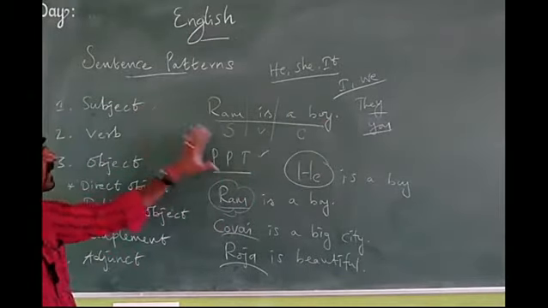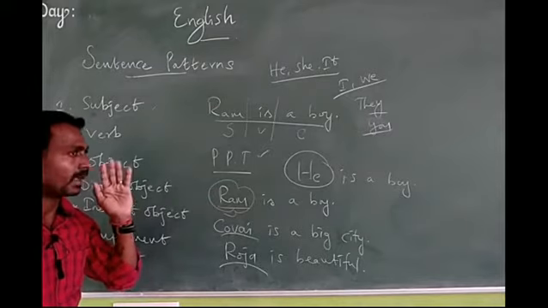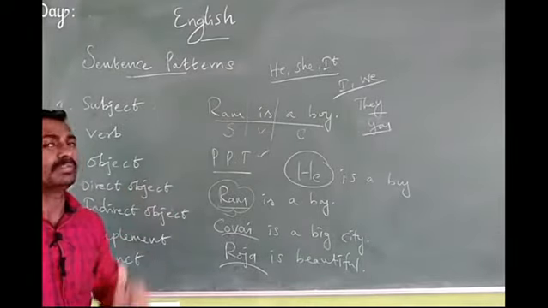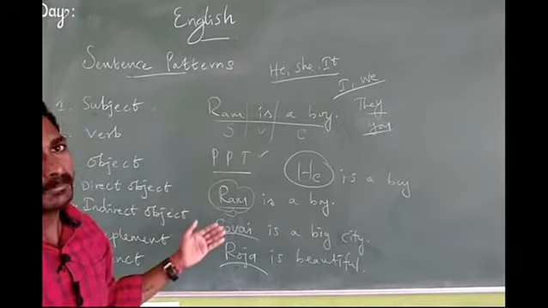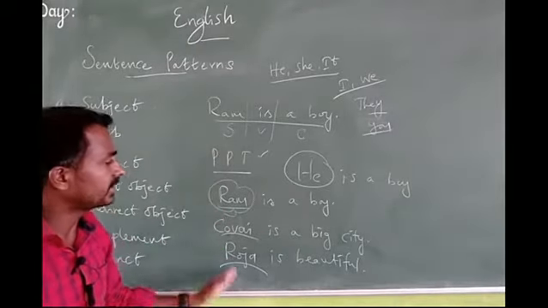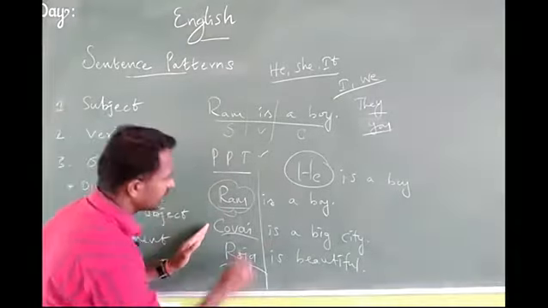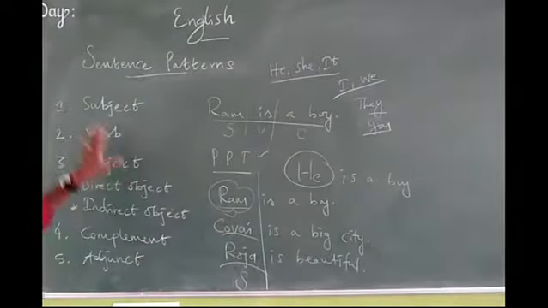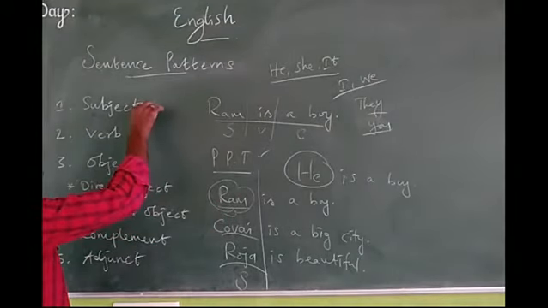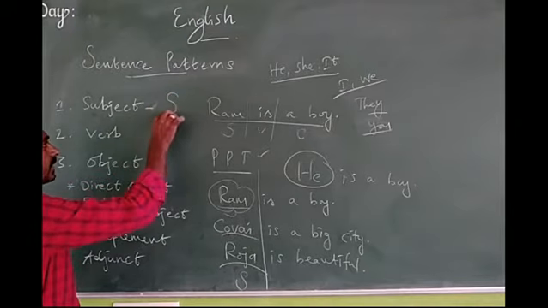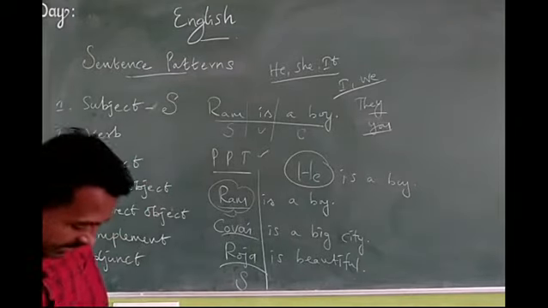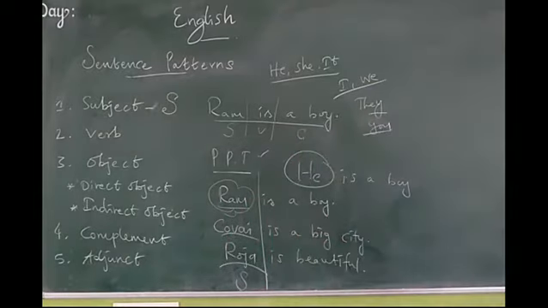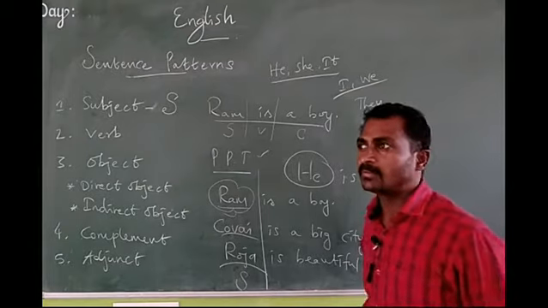So the subject we can easily identify: what we talk of, to whom we talk of. It may be a noun or pronoun. So we can easily identify it in the given sentences. Here also these 3: Ram, place and Roja. It is called the subject. And also, see, it is indicated by the capital letter. Yes. See, the first one is subject. What is the second one?